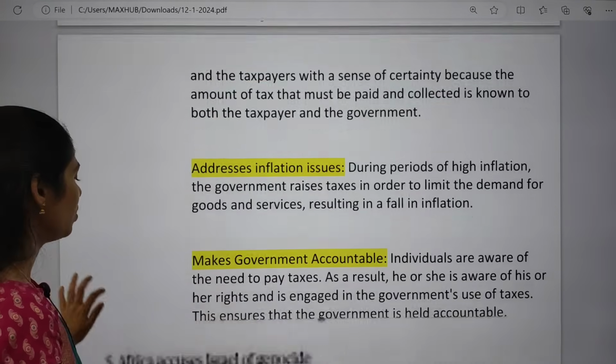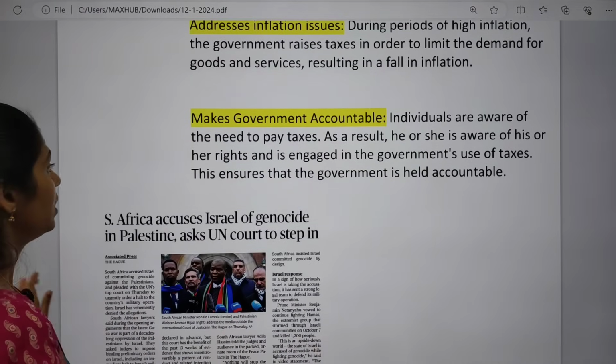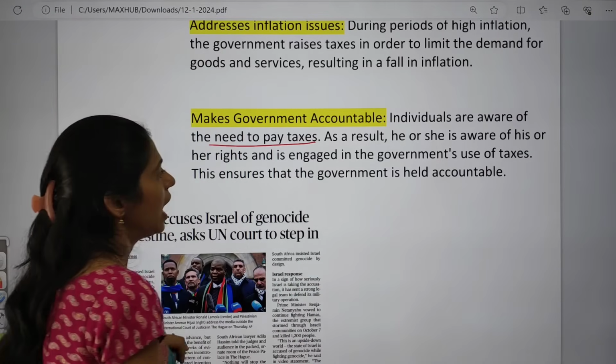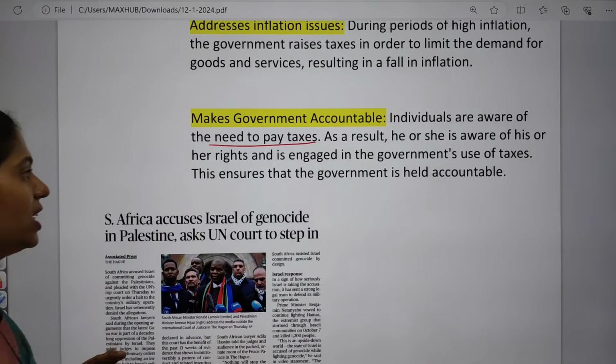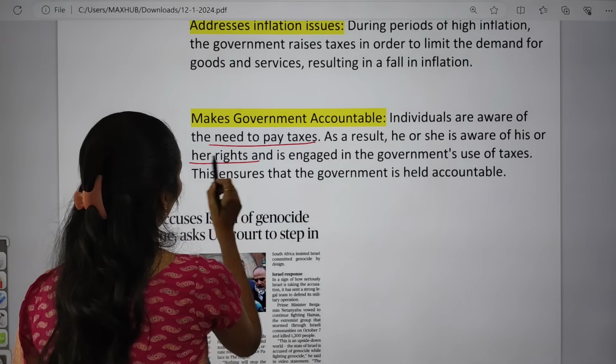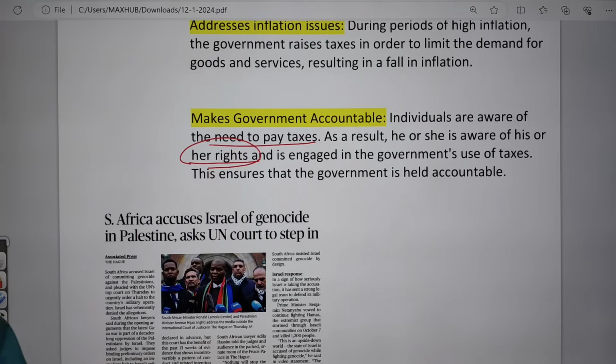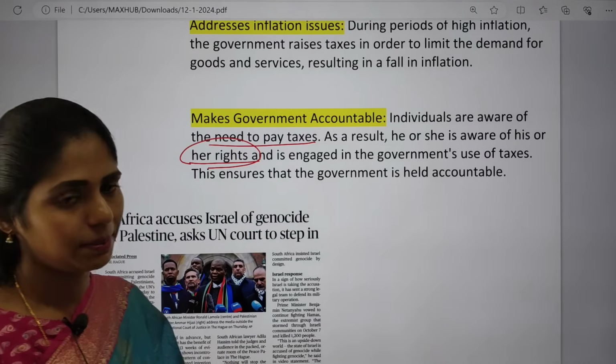And the next one is that it also makes the government accountable. Individuals are aware of the need to pay taxes. As a result, he or she is aware of his or her rights, so that the government is now accountable to these people.